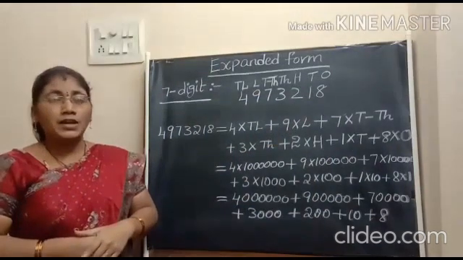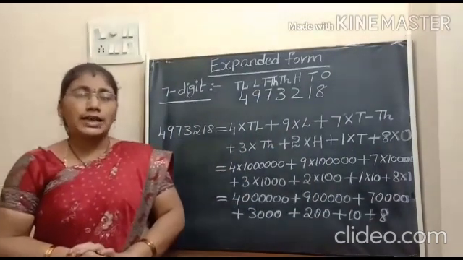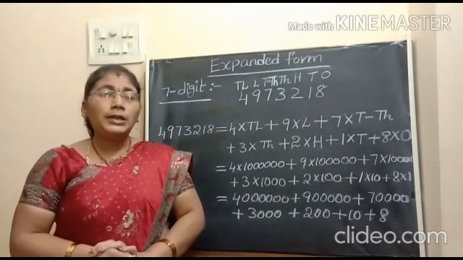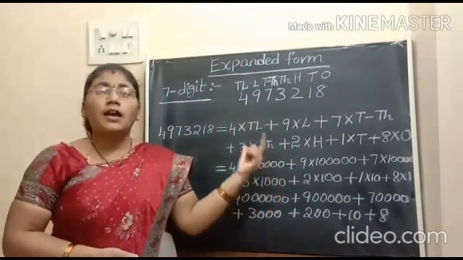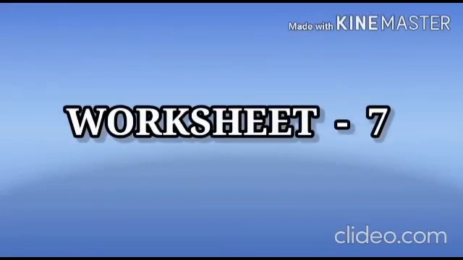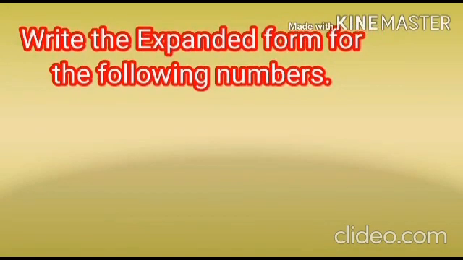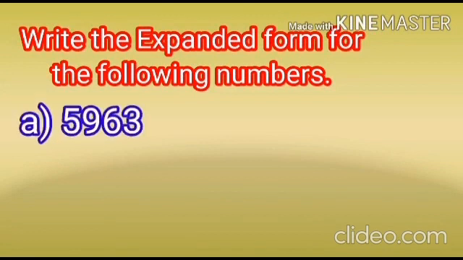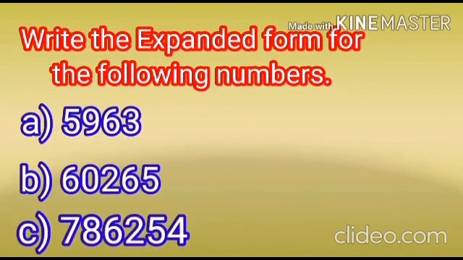Understood children? I hope you understood this class. Depending upon this topic, I am going to give one worksheet. Let us see the worksheet. In this worksheet, you have only one question, that is, write the expanded form for the following numbers. In this question, I gave 3 numbers. For those numbers, you have to write the expanded form.